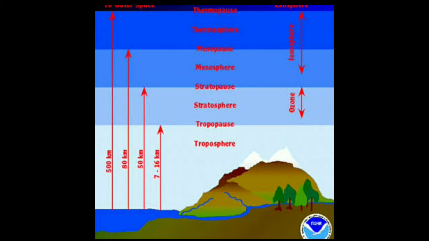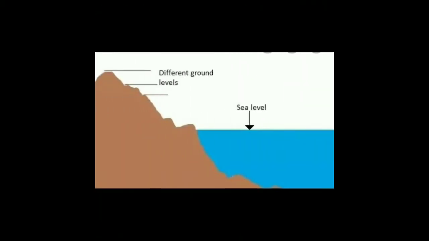But you will have understood by now that the layer closest to the earth is the hottest layer. And as we move above the earth's surface, as we move to a height, the temperature of the air goes on decreasing. Similarly, here you can see different layers are shown. The layer which is closest to the sea level will be the hottest, and as we are moving away from the ground level or the sea level, the temperature decreases.